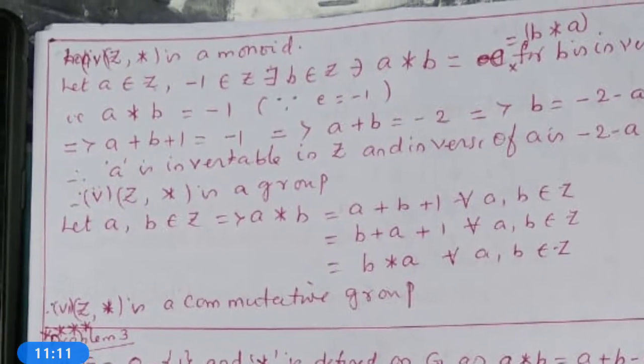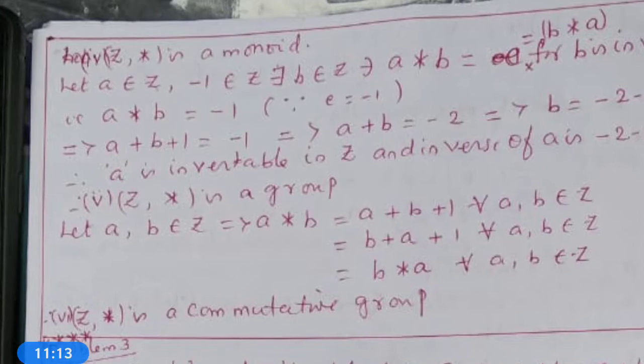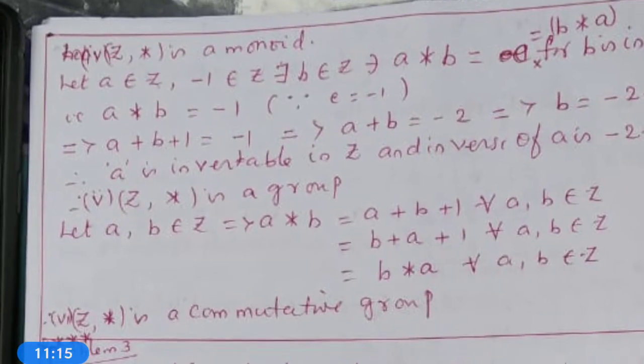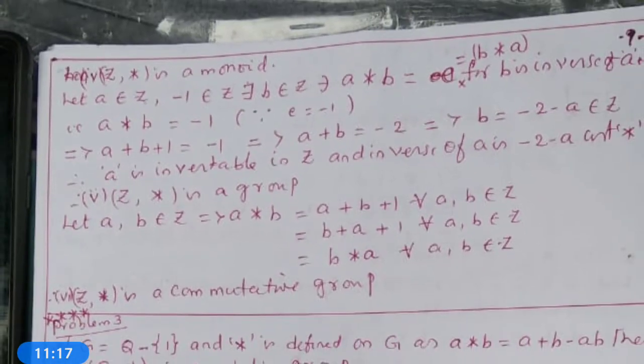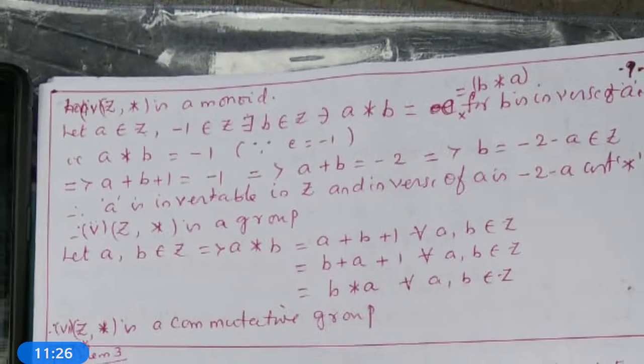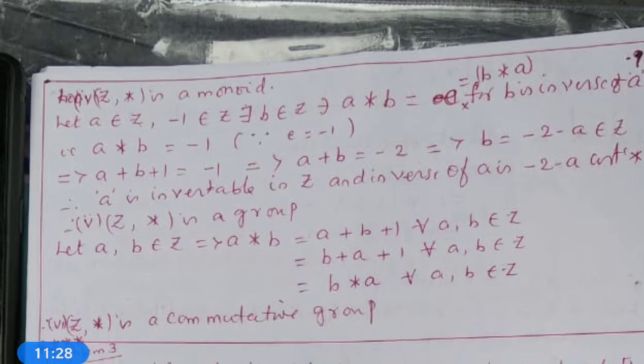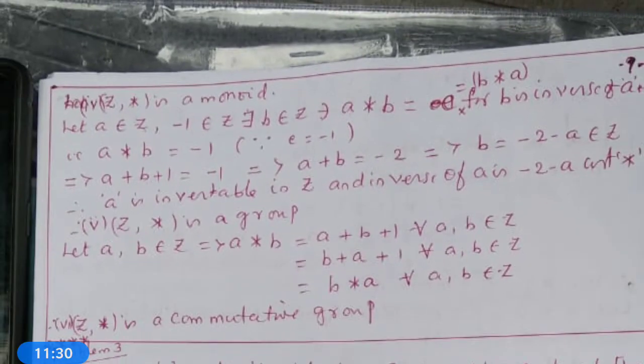Now we want to verify whether (Z, *) has inverse elements or not. In the previous step, we obtained the identity element. The identity element is minus 1. Now, (Z, *) is a monoid.